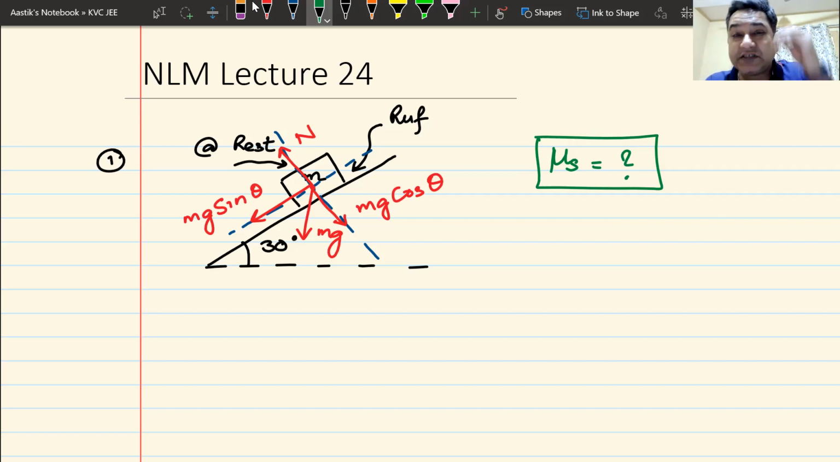It only happens when the body is just about to move, when friction is about to reach its maximum value. Nothing is given in this question that tells me that this is the maximum value of friction, and hence mu s is not required in the question. Even if I don't give you the value of mu s, you should be able to tell me the value of static friction. Remember, static friction has got nothing to do with mu s. Only one value of static friction can be found out from mu s, and that value is limiting friction. Here, it is not limiting friction, so we don't need the value of mu s.